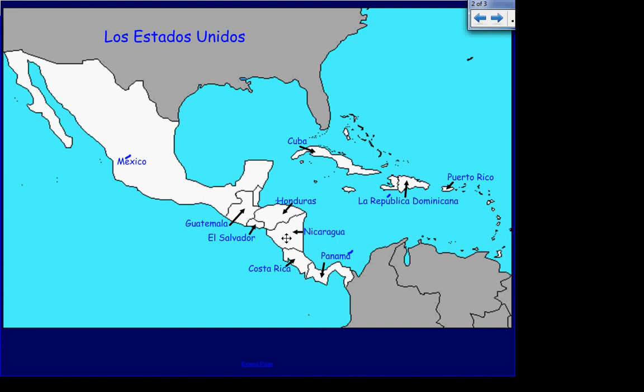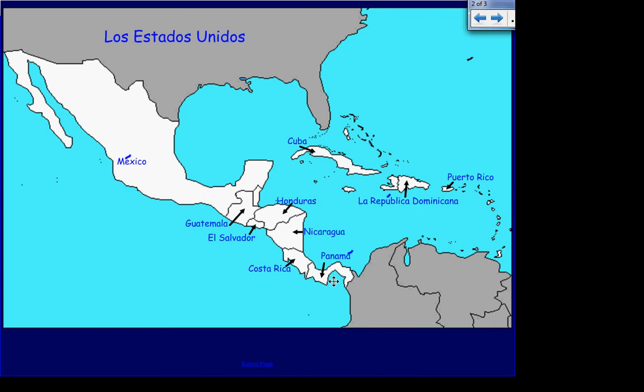And you can't see it in this map, but Nicaragua has a huge lake right in the middle of it. So when you actually see a map with the lake shown on it, it almost looks like this country is shaped like an N. And notice that it also has the word agua in it. It's because it has a big lake right in the middle. Right? This country is Costa Rica. And this one is Panama.